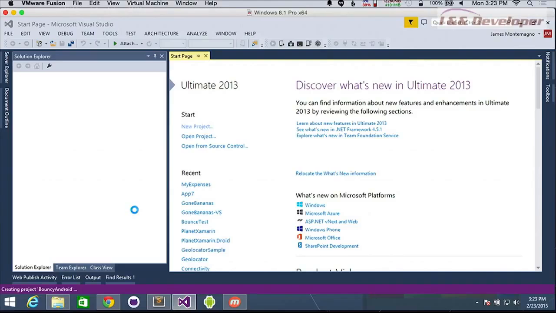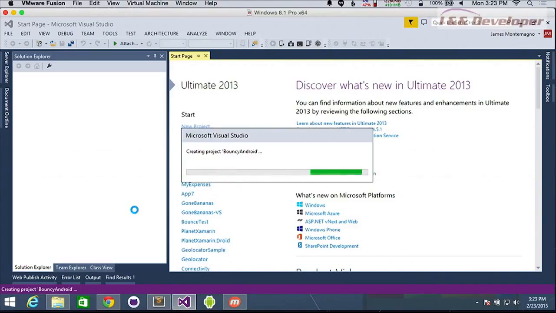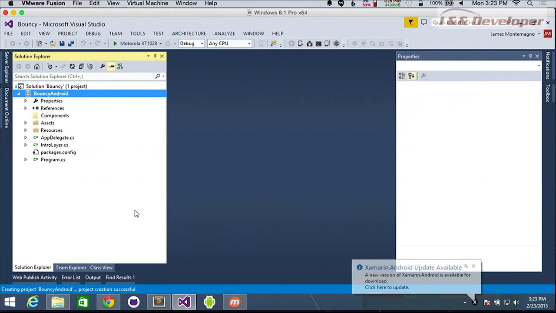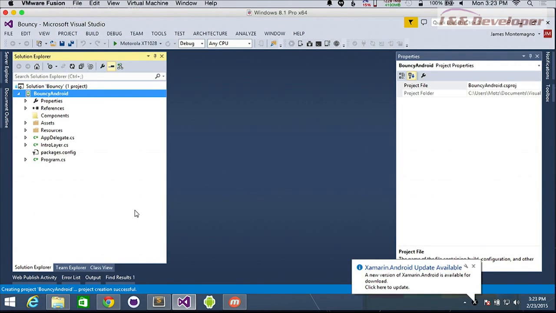So what this is going to do, it's going to set up our core game and download all our NuGets automatically for us, which is very convenient. It'll actually set up a little default game scene that we can run and see what it looks like here. We can see down at the very bottom, it's installing our Cocos 2D stuff, and we're good to go. So let's take a look here and see what we have.